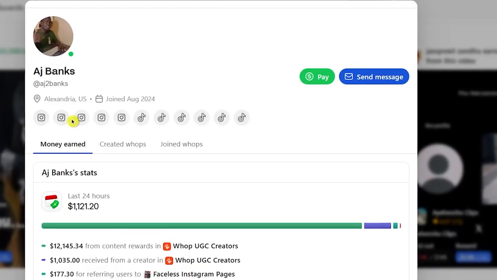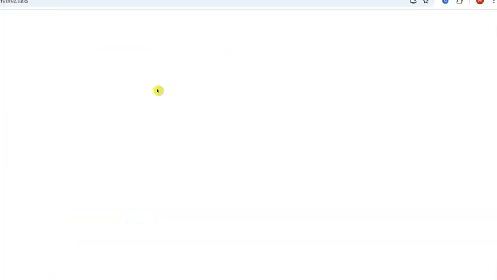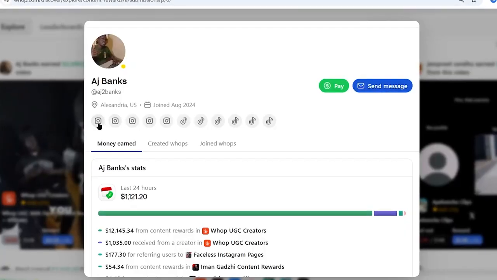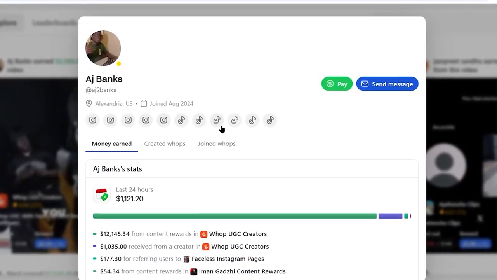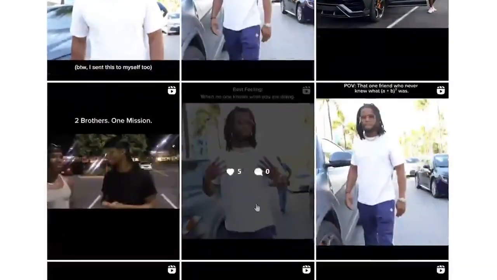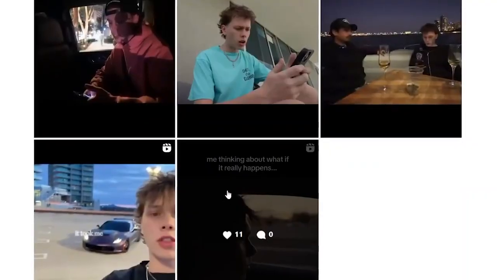Not only that, if you notice this, there are different Instagram and TikTok accounts mentioned in their profile. These are the accounts that AJ Banks used to promote the whop content rewards programs. So you can also take a look at all of these Instagram, TikTok, YouTube, and other social media accounts, and take inspiration of what content they shared on their social media accounts, what tags they used, what description they used in those videos, and so on.